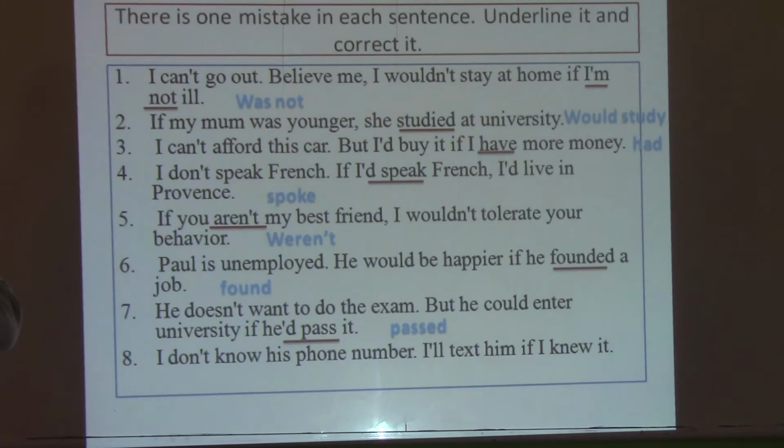Okay? I don't know his phone number. I will text him if I knew it. So here we have I will. It's not I will, but we should say I would text him. Okay? So this is for conditional type 2. So try to bear in mind the form that we have already seen before. Okay? So let's move on to the next part here, reported speech.